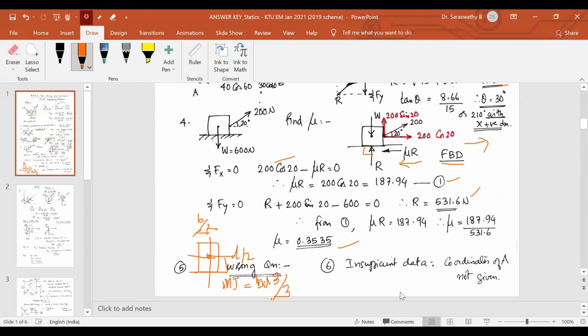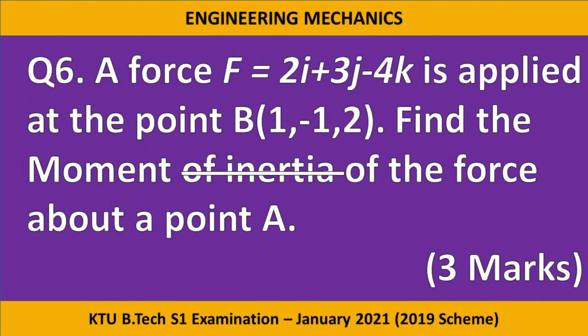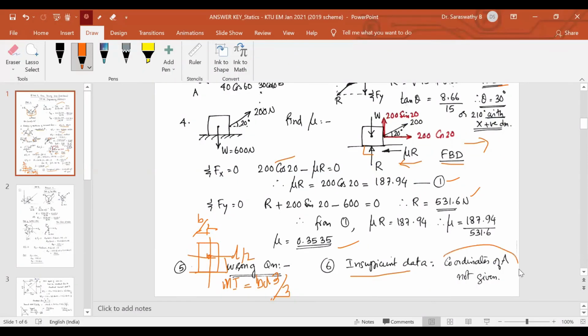Moving on to question number 6. I'll read the question. A force 2i plus 3j minus 4k is applied at the point B, (1, -1, 2). Find the moment of the force about a point A. The coordinates of the point A are not given in that question. Only if the coordinates of point A are given can we find out the moment.